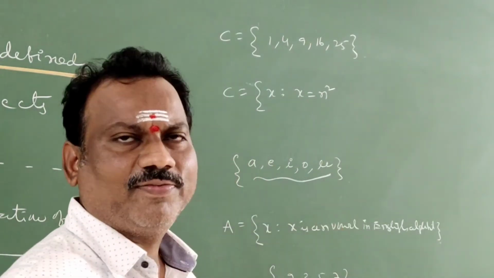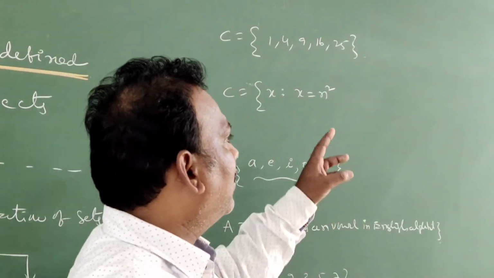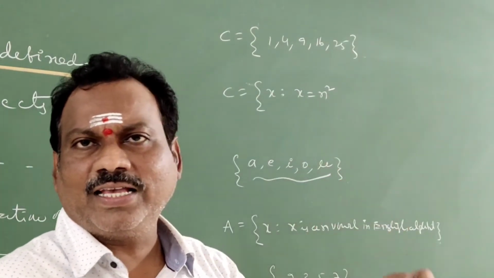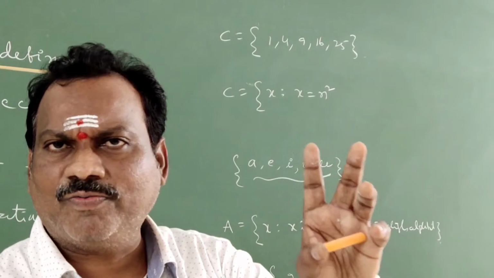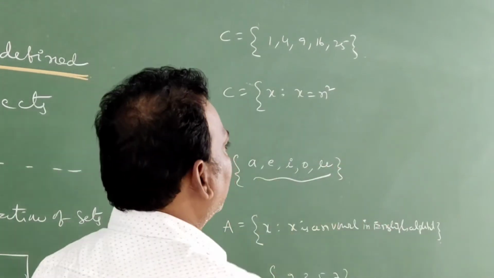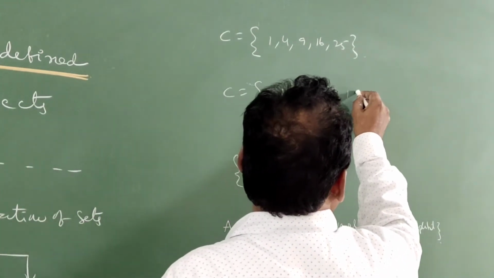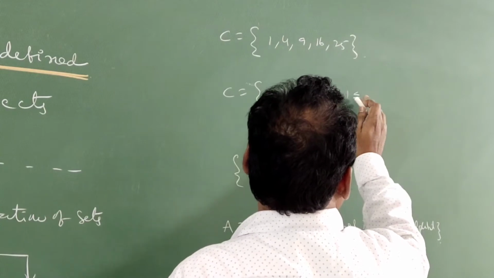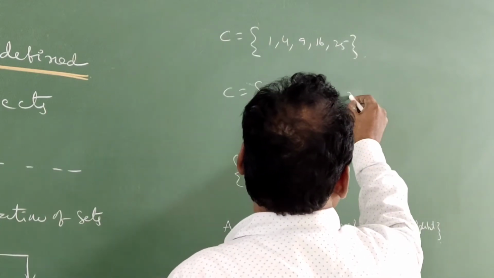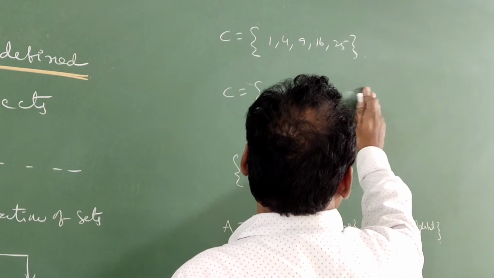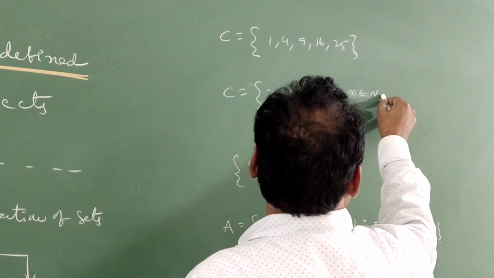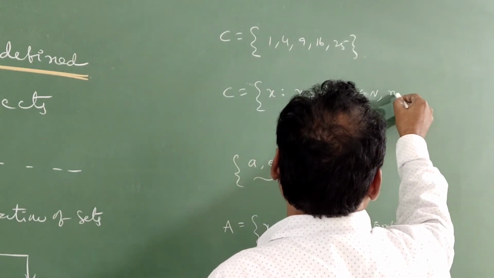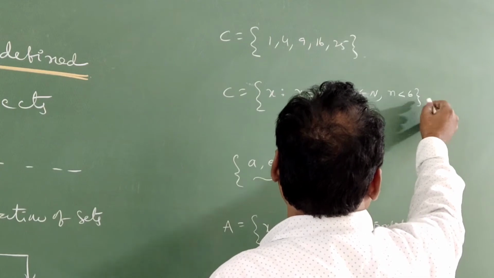The x values are in the form of n square, but the n value should lie between 1 to 5. Clear, students? Otherwise you can write n belongs to natural numbers and n is less than 6.